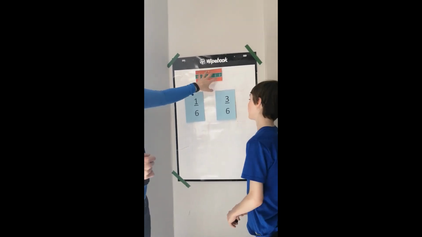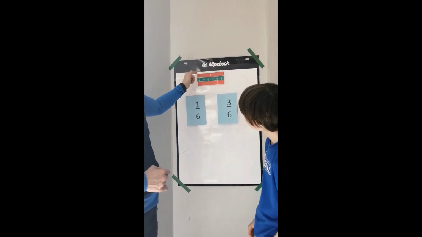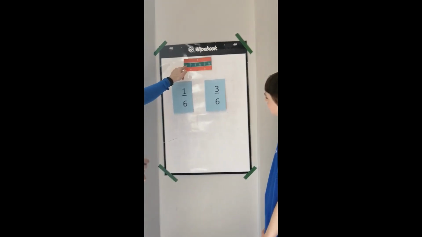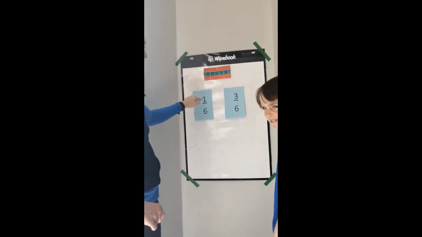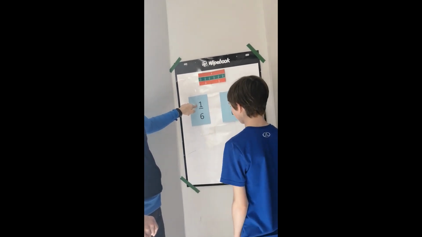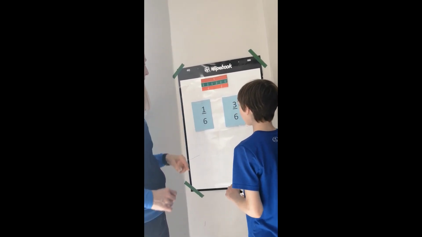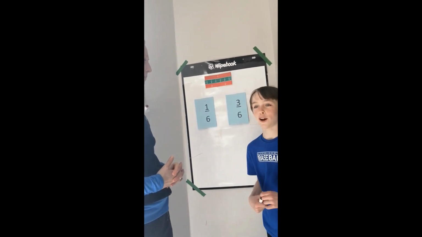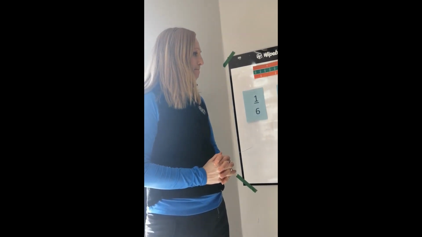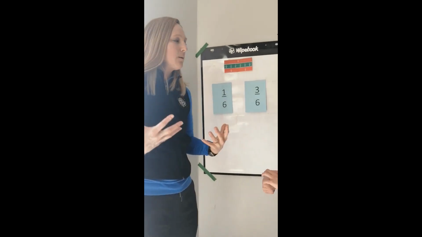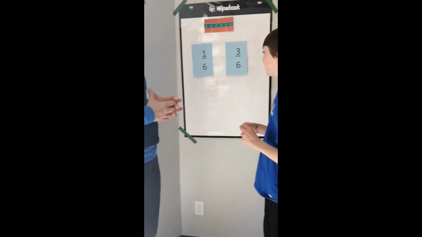So I've got some fraction strips over here, and we've got the whole, and we've got this cut into 6 pieces, which means that it's in 6. What does the 1 represent? It represents the one piece that you have. Okay, excellent. So it's the part of the fraction that we're actually looking at.